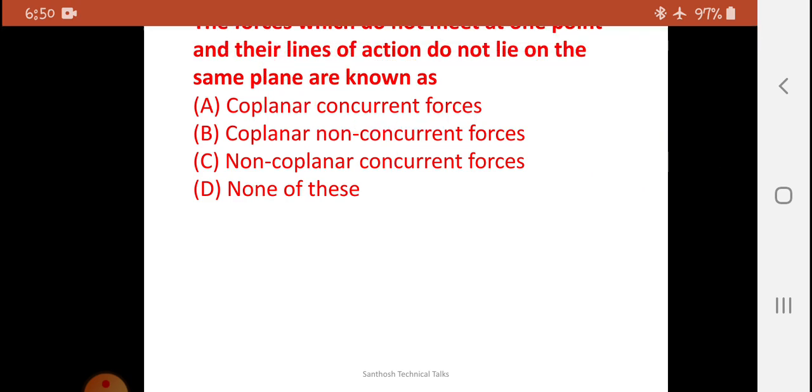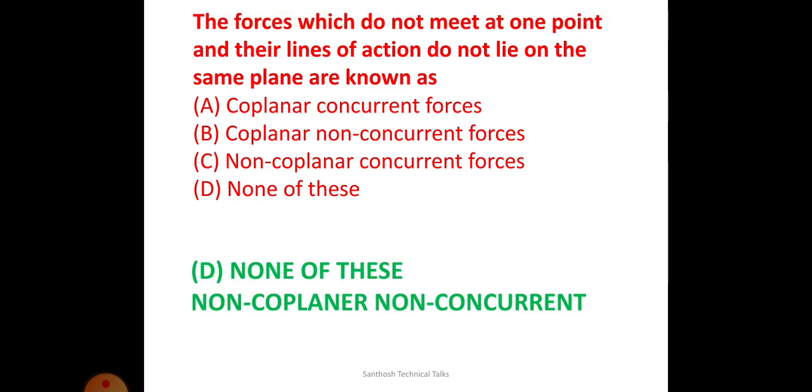The forces do not meet at a point and do not lie in the same plane. Therefore, it is called non-coplanar and non-concurrent force. Therefore, here option D is the right one.